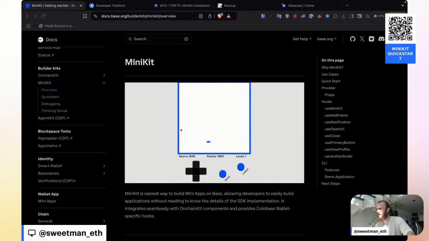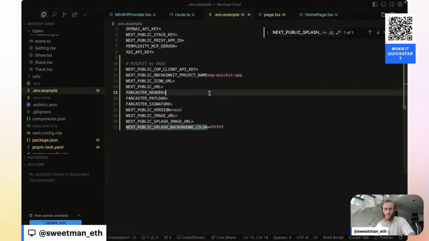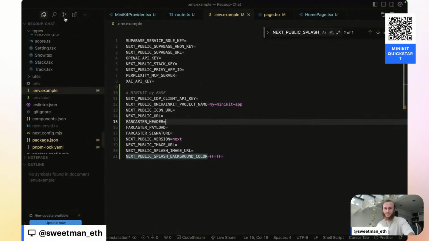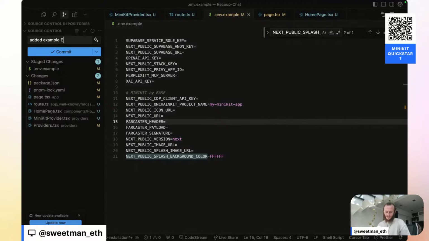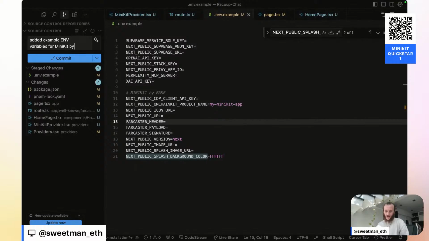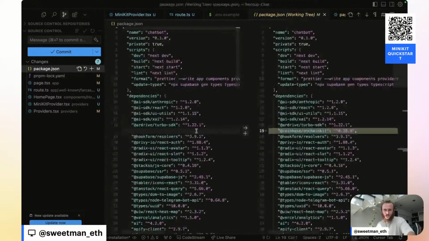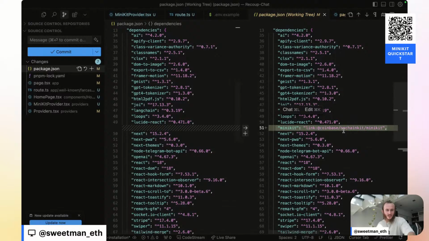I've added all those environment variables. Bring in the code back. And now we should be able to move forward with deploying this. Let's try deploying this by checking out what we've changed. Env example was changed. Added example env variables for MiniKit by base. We have, this should just be, we've added on-chain kit. MiniKit is actually linking to on-chain kit's MiniKit.